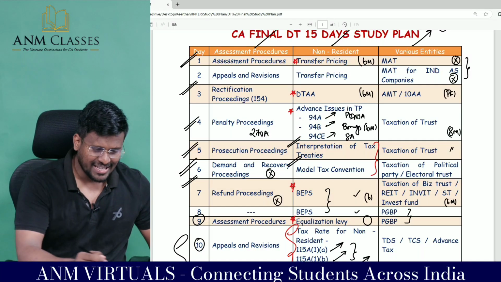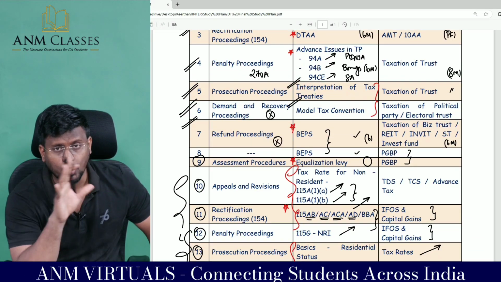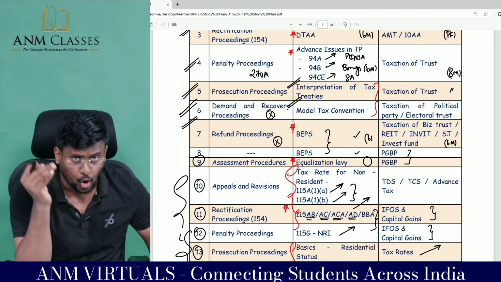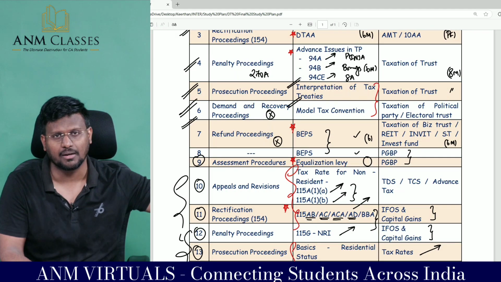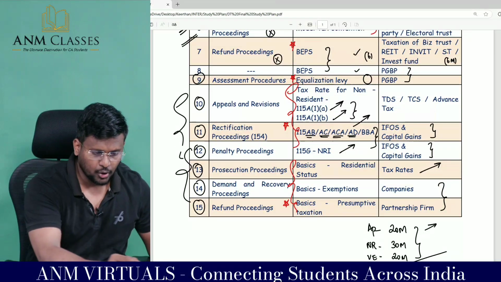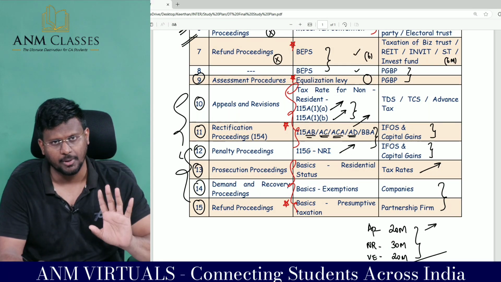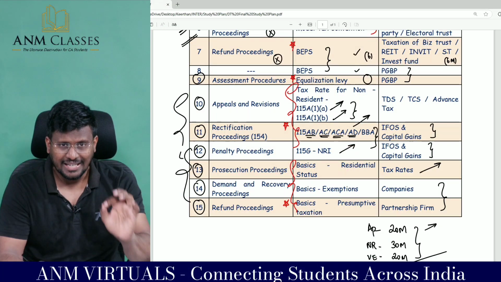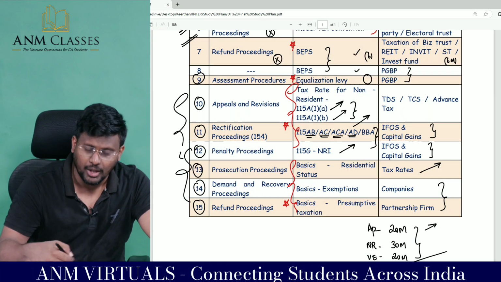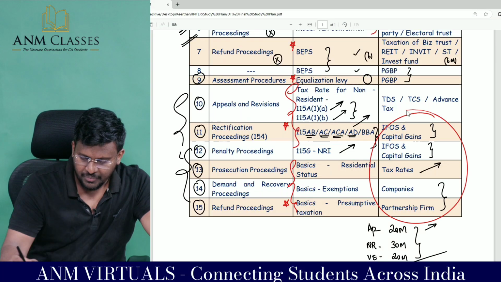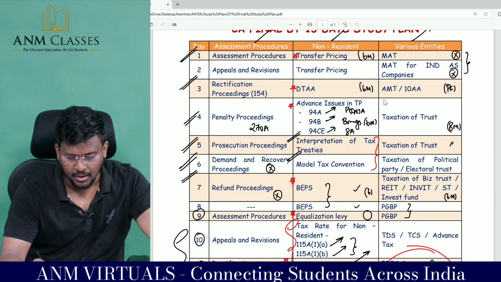Fine. Sir, various entities, which area I have to mandatorily see? That is computation of total income. The first question basically, and also they are having a new trend. It's like a 14 plus 8 mark trend they have made in this area. For this, you should have a strong understanding of capital gains, IFOS and PGBP. So better you take one question from computation of total income daily, then that 20-25 marks will be covered here. Then trust is mandatory, again an 8 mark area.